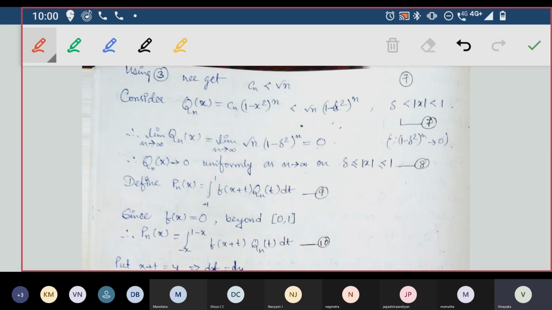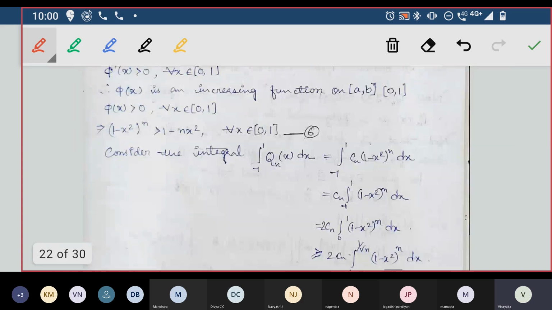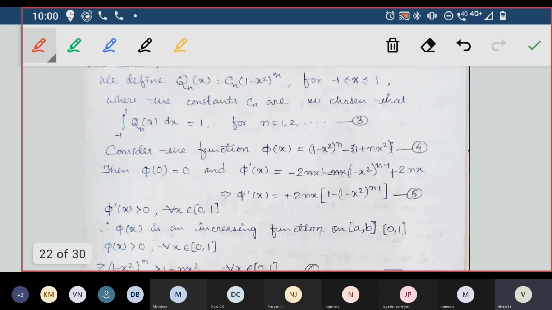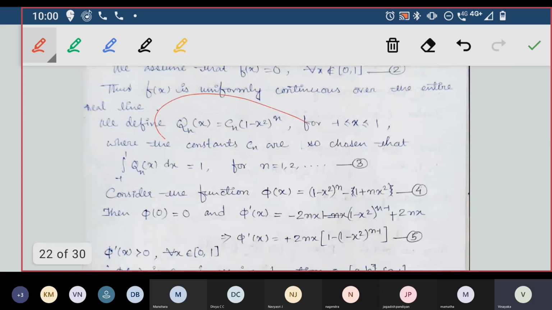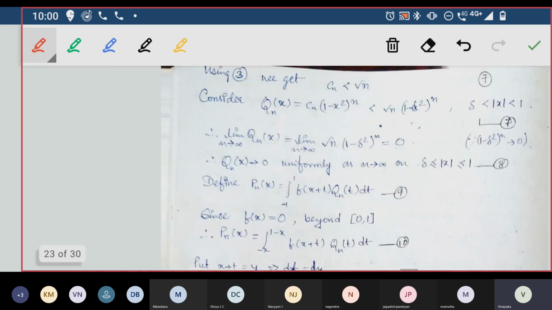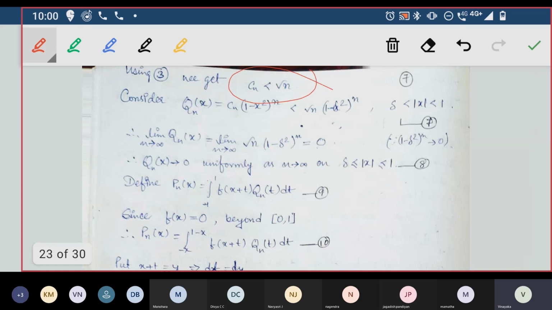Okay, don't take this as equation 7. We are using this now in Qn of x. So what is Qn of x we have assumed? This Qn of x is Cn into 1 minus x square power n. So we deduce this because we know Cn is less than root n. So I can write this Qn of x, which is nothing but Cn into 1 minus x square power n, is less than root n into 1 minus delta square power n.